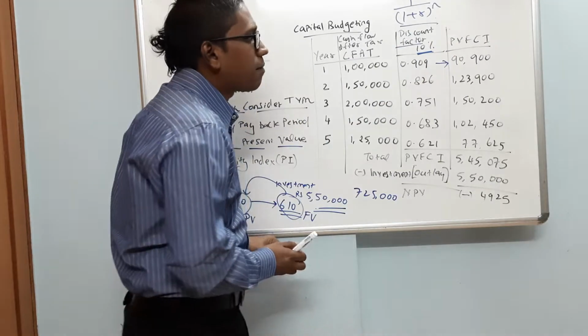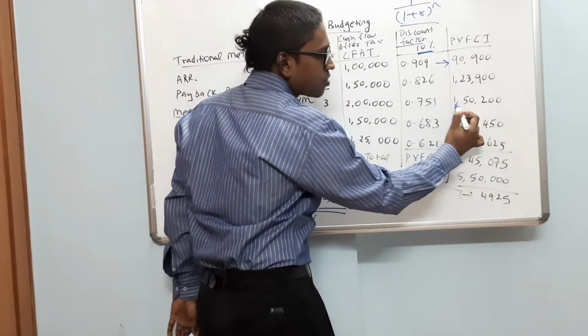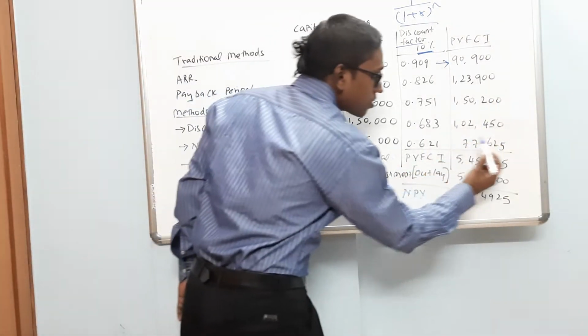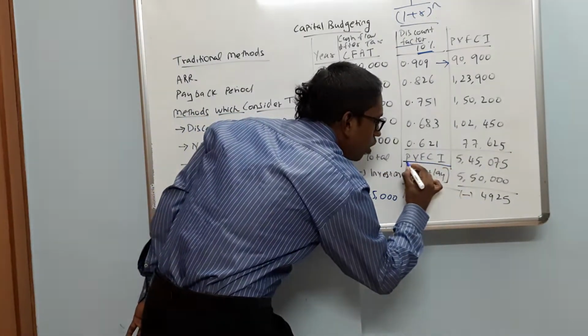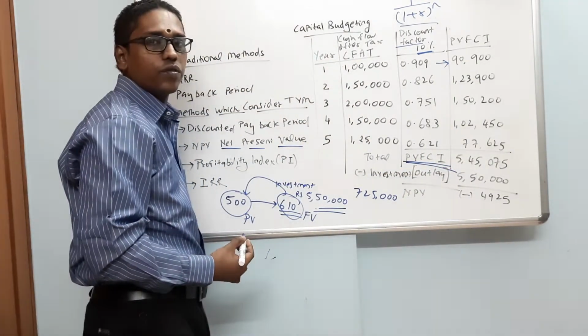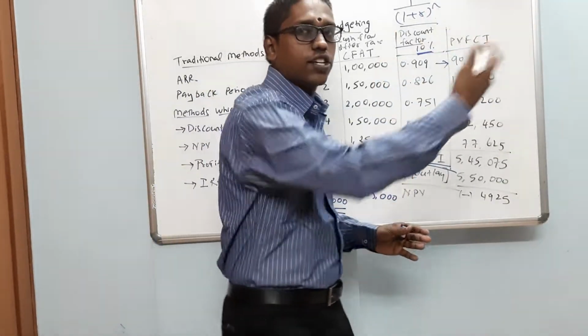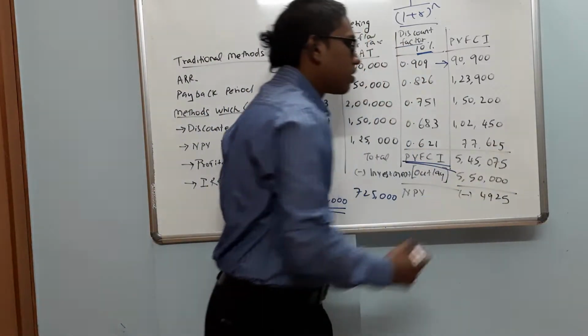Which means when I sum up 90,900 plus 123,900 plus 150,200 plus 102,450 plus 77,625, we get total present value of future cash inflow. PVFCI is present value of future cash inflow. The total present value is 5,45,075.